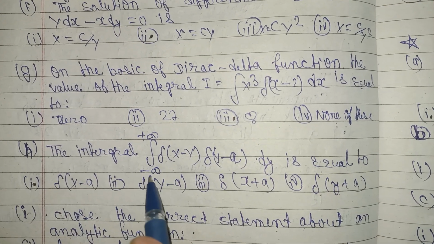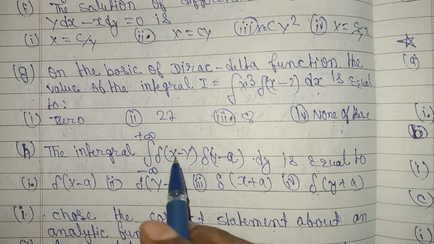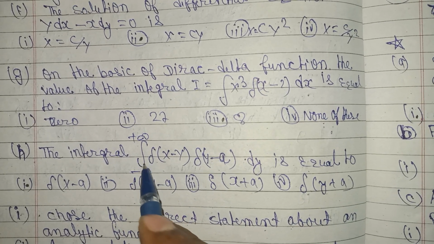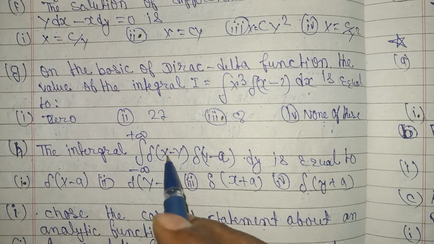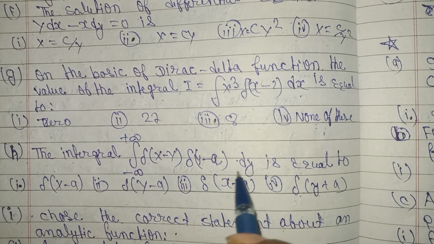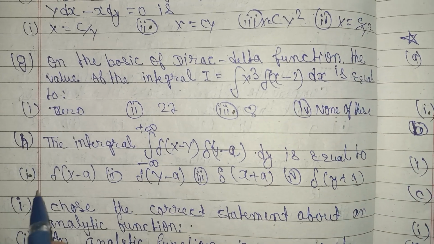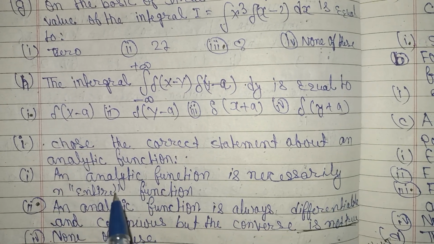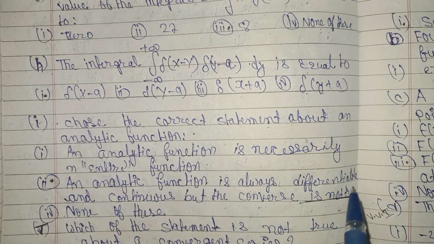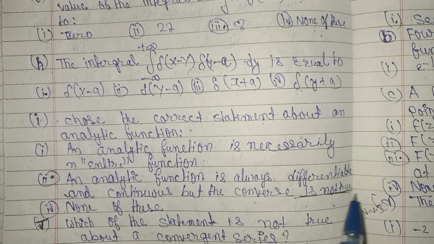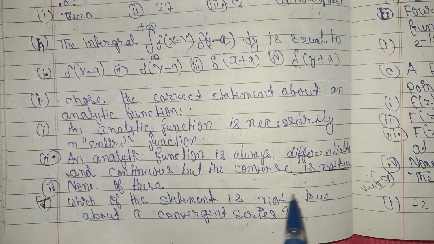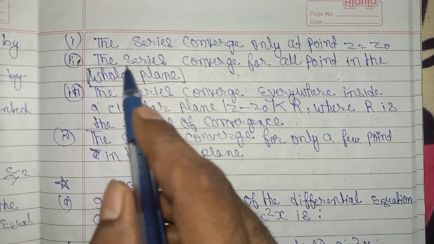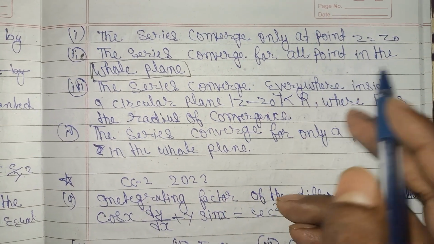Question H: the integral from minus infinity to plus infinity of delta(x minus y) delta(y minus a) dy is equal to, option A, delta(x minus a). Question I: choose the correct expression about an analytic function. An analytic function is always differentiable and continuous, but the converse is not true. Question J: which of the statements is not true about the convergent series? Option 2: the series converges for all points in the whole plane.